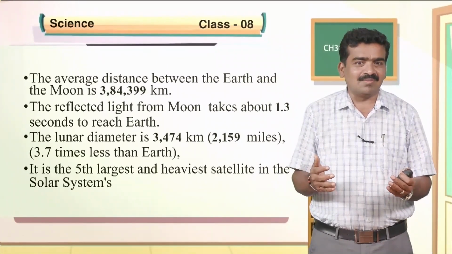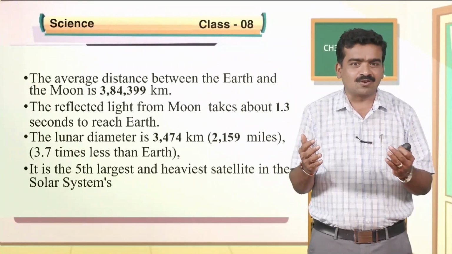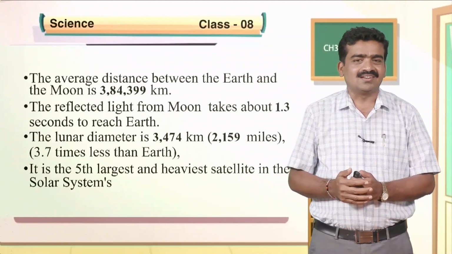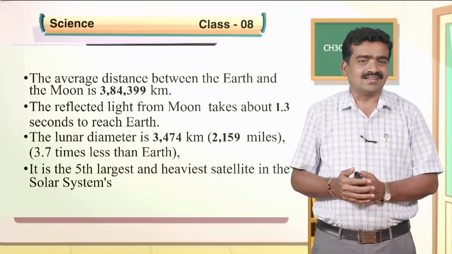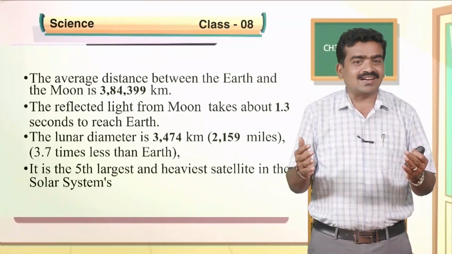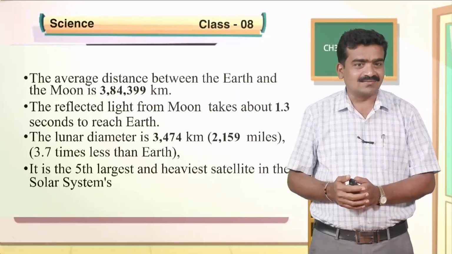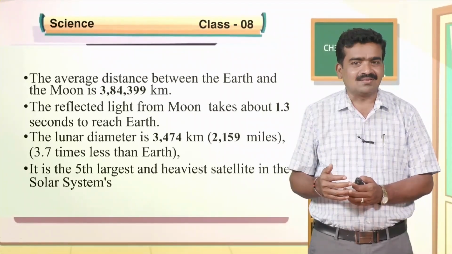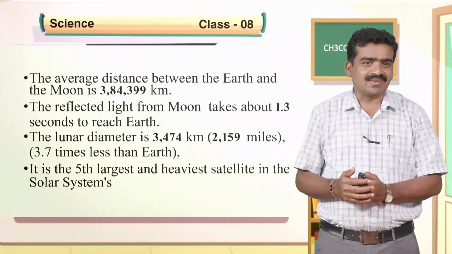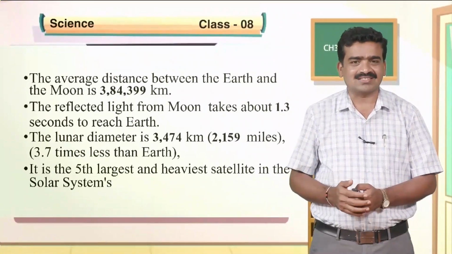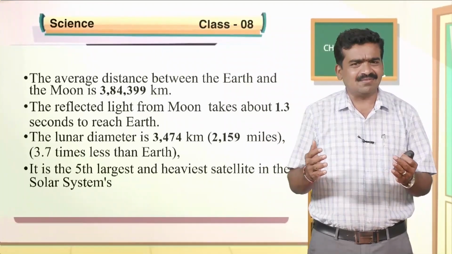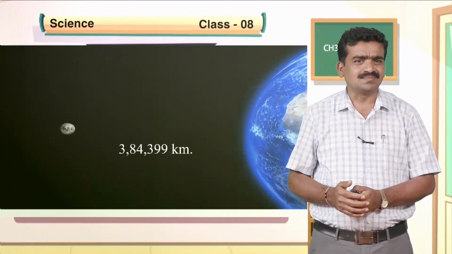The lunar diameter is about 3,474 kilometers, approximately 2,159 miles. That is 3.7 times smaller than that of earth. One more interesting fact is that it is the 5th largest and heaviest satellite in the solar system.